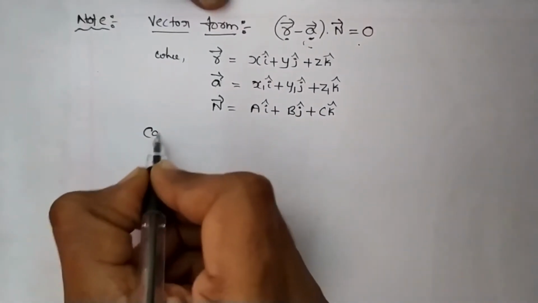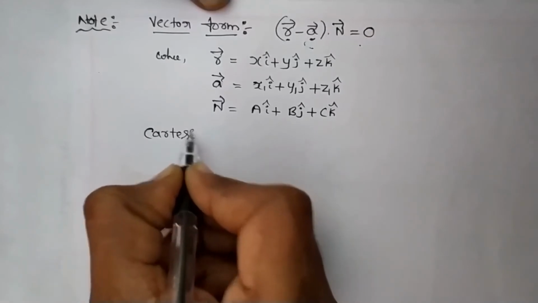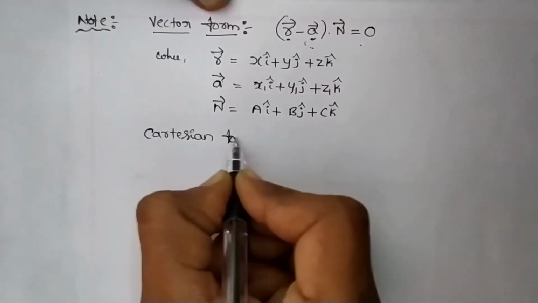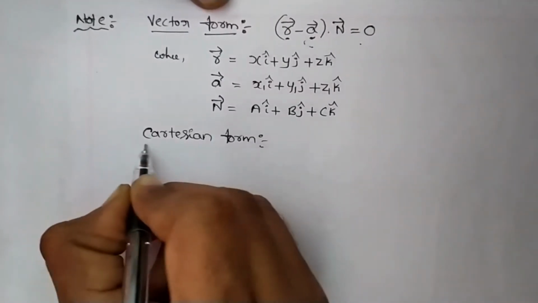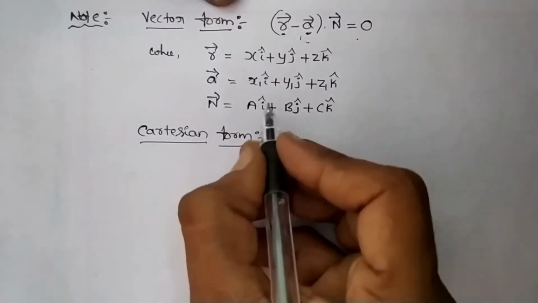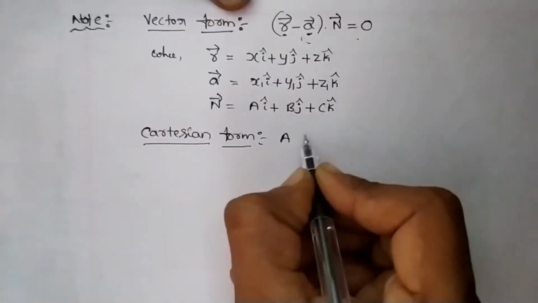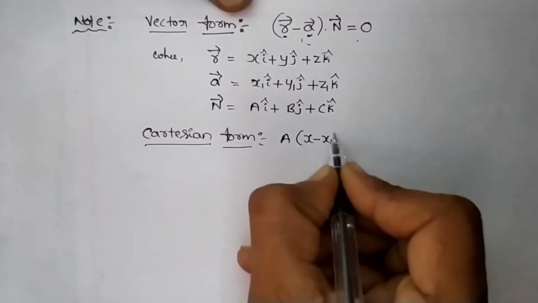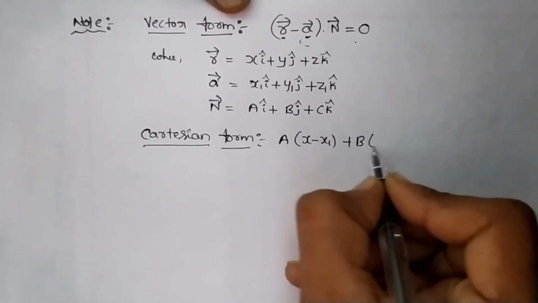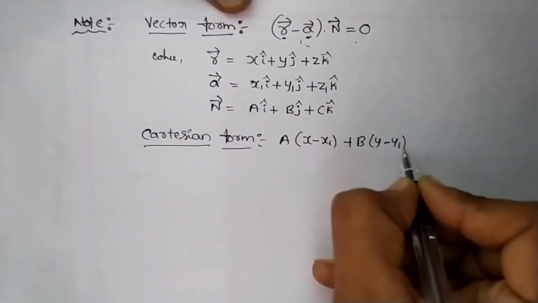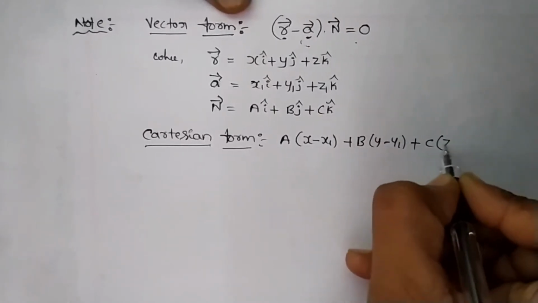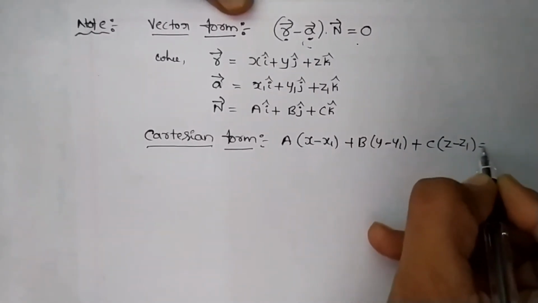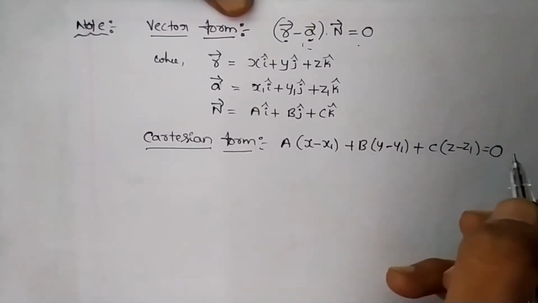What about the Cartesian form? It is a into (x minus x1) plus b into (y minus y1) plus c into (z minus z1) equals 0.